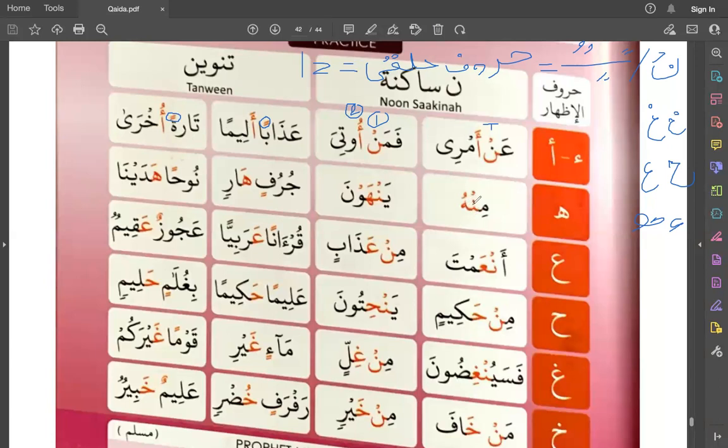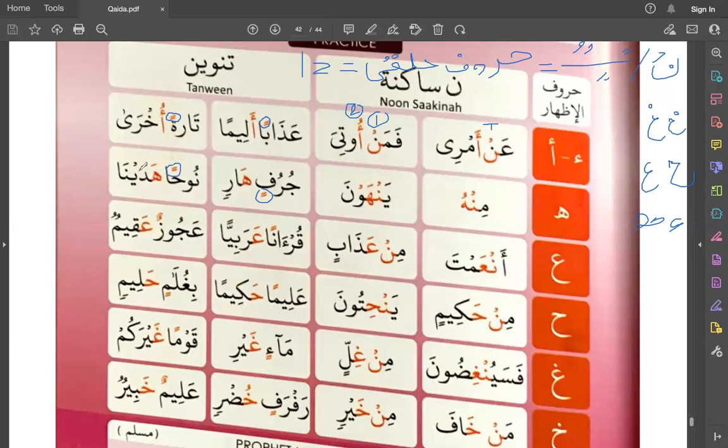Minhu, noon sakin. After noon sakin there is ha. This is the other harf halqi and throat letter. So after noon sakin you find ha. So you will say minhu. Noon sakin will be pronounced very clearly. Minhu. Noon sakin is here, and ha is one of the throat letters. So you will say this sound very clearly.